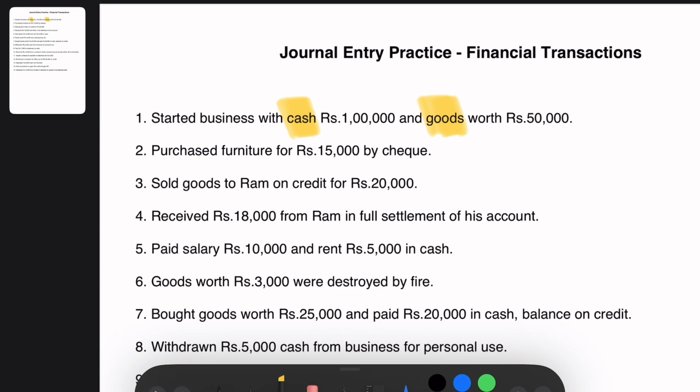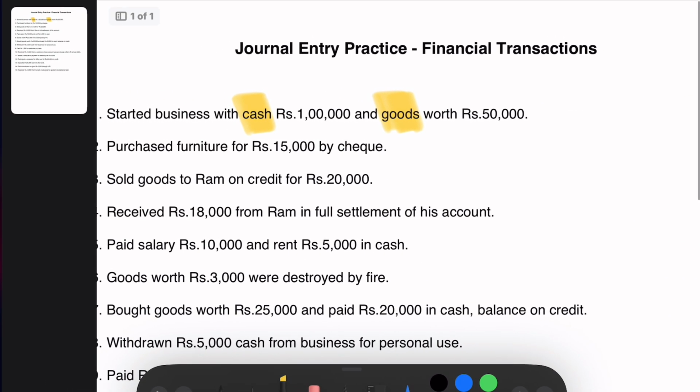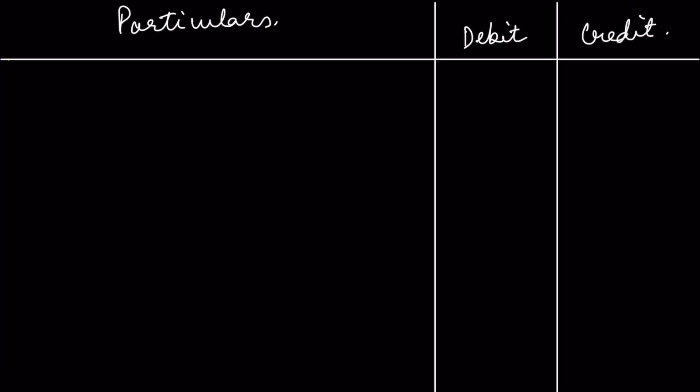In the previous videos, what did we learn? Business entity concept. Whenever capital is introduced in the business, it is treated as a liability, and the capital account is always credited whenever the capital is introduced into the business. So here 1 lakh rupees of cash is introduced and goods worth rupees 50,000 are introduced to the business as capital, right? So we are going to debit the cash and stock accounts and credit the capital account.